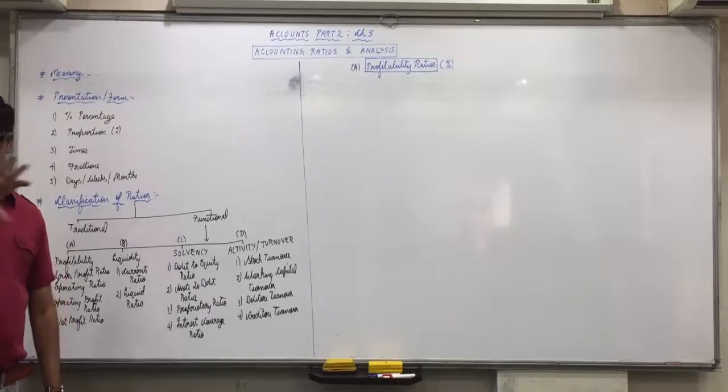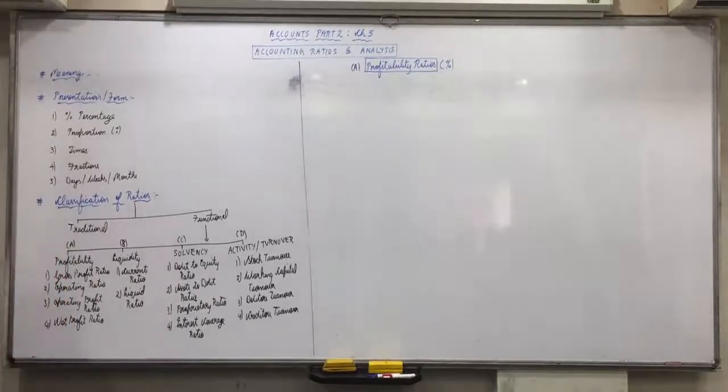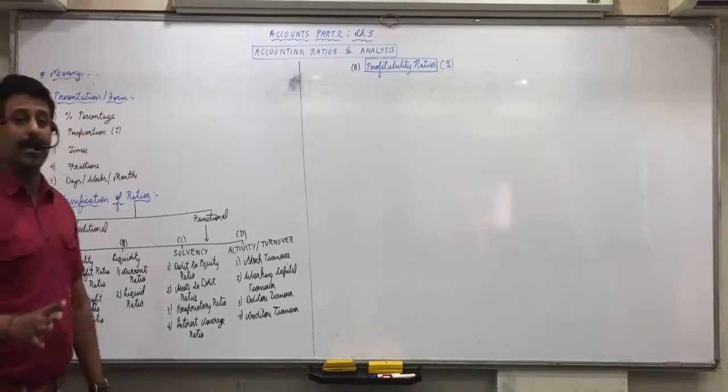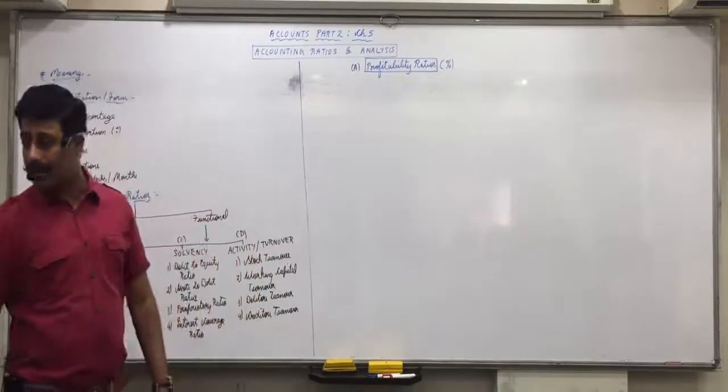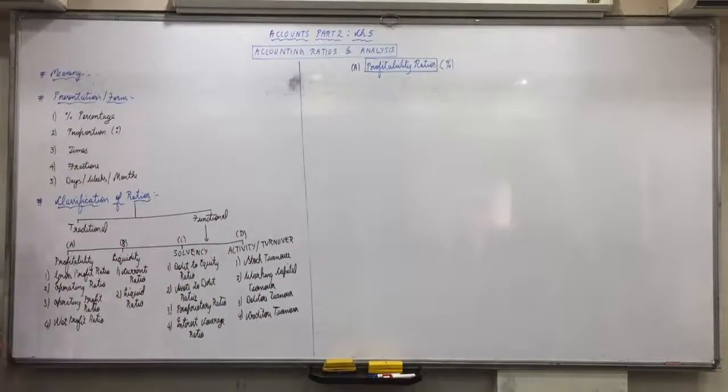And remember this throughout the chapter. Wherever we take sales, we have to take net sales after deducting sales return. And wherever we take purchases, we have to take net purchases after deducting purchase returns. So percentage means into 100, numerator is the ratio itself, and denominator is sales.